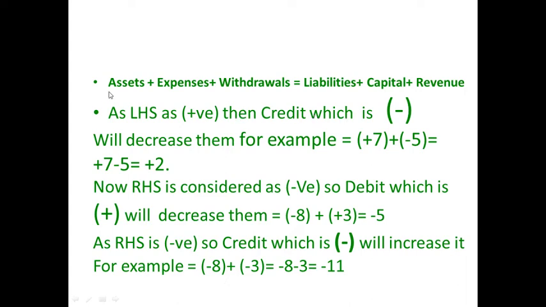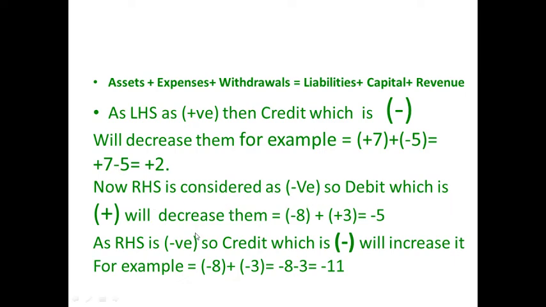And now in RHS, which we discussed, it is a negative item itself. So to decrease any negative item, we need to add up a positive item. And what was that positive item, friends? Yes, it was debit.